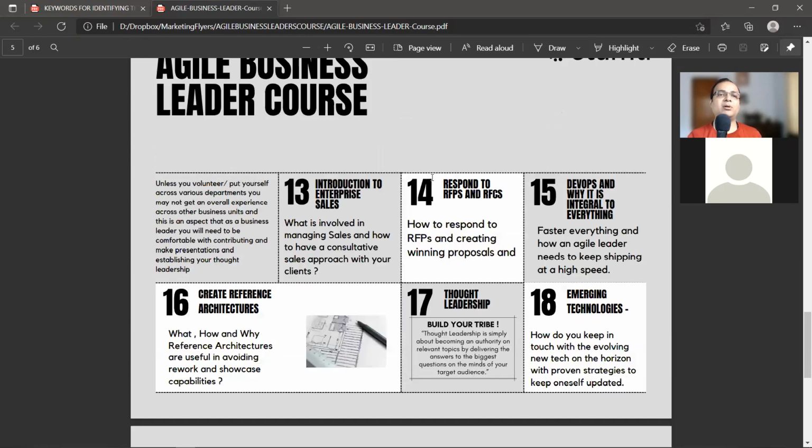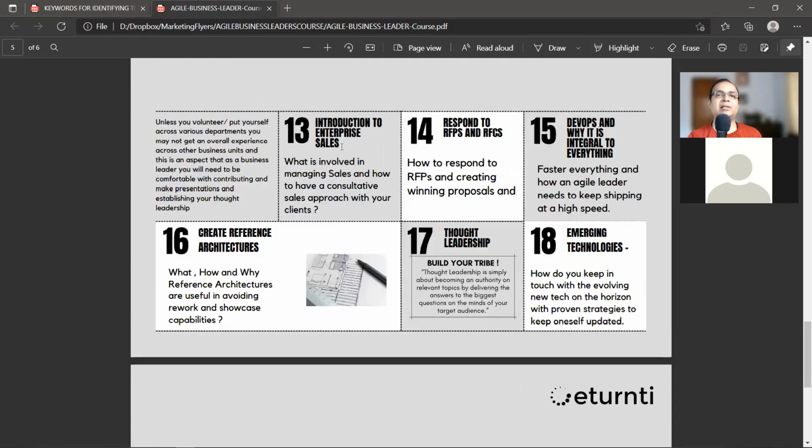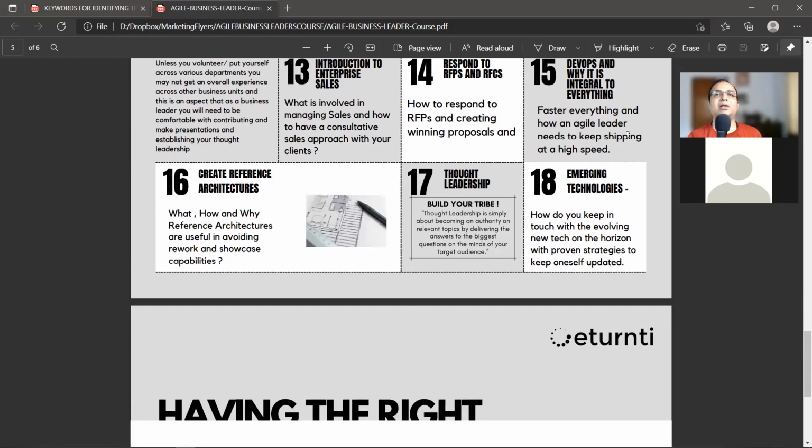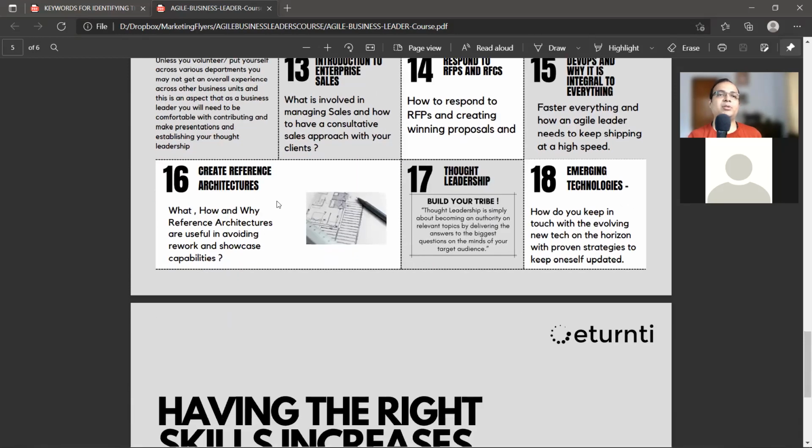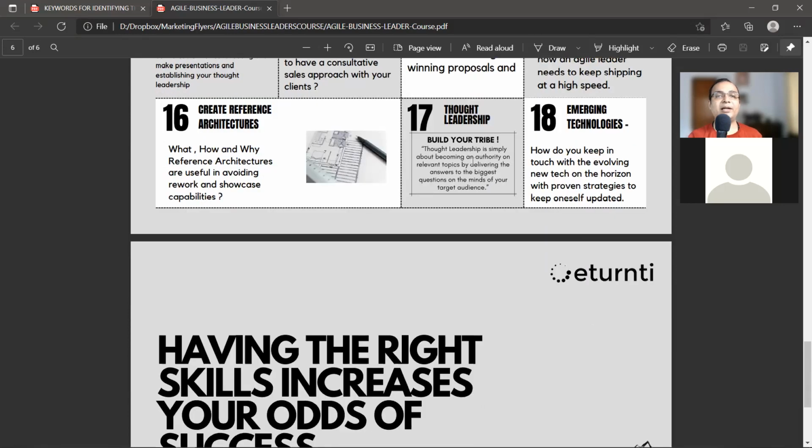Then it talks about the sales part of it: what is enterprise sales, what are RFPs, RFCs, how do you use DevOps, how do you create reference architectures, how do you write white papers, how do you make presentations. Because this is what will get you the promotions and the job jumps. These days in job applications and even promotion interviews, they ask you, have you published a white paper? Have you spoken at a conference?